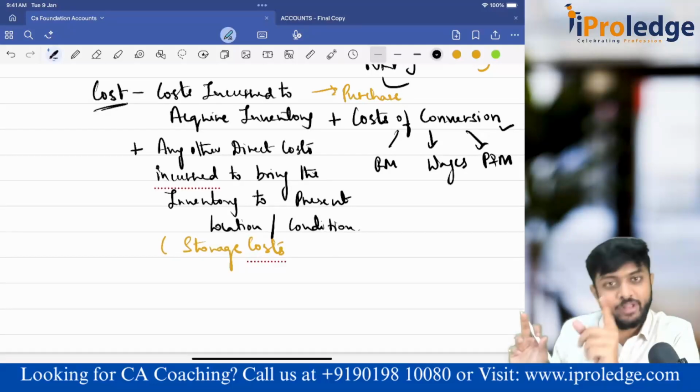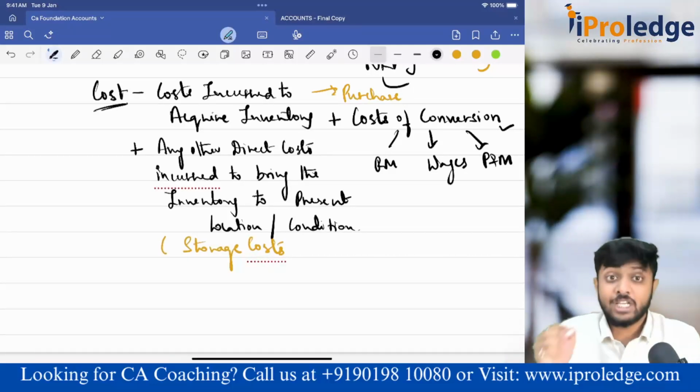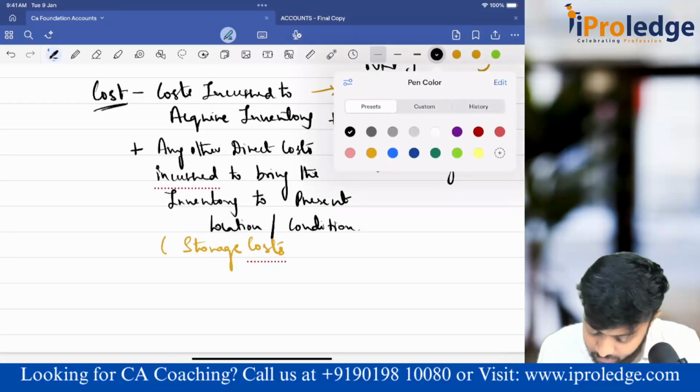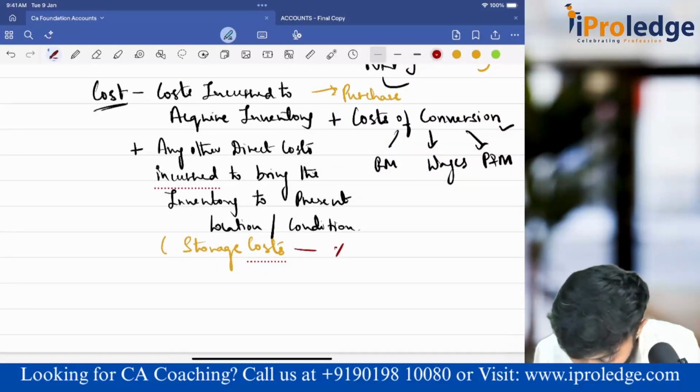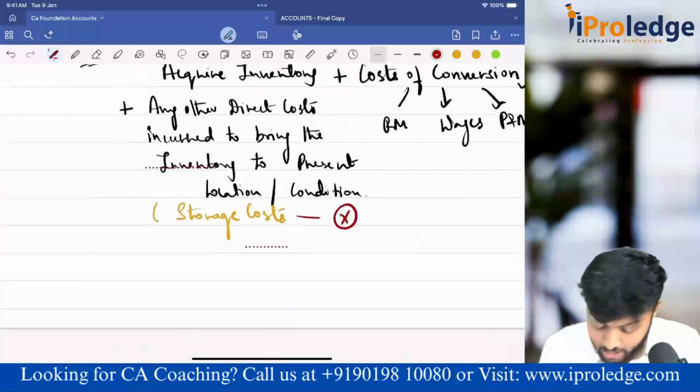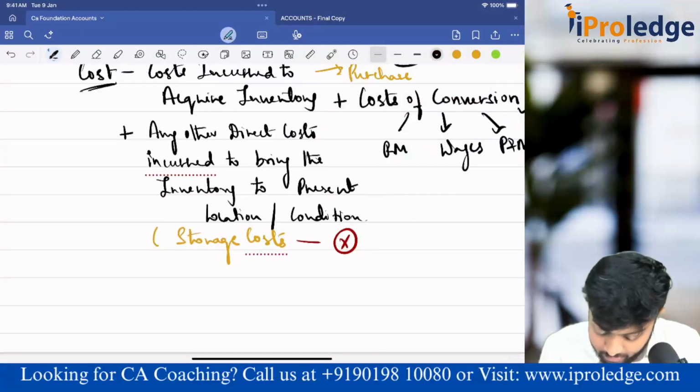Yes or no? Now, is it direct? Not at all. So therefore, storage costs, I will not add it to the cost. Very important. This might come as an adjustment noted. But there is one small exception, guys.